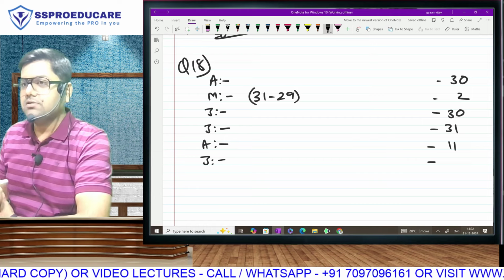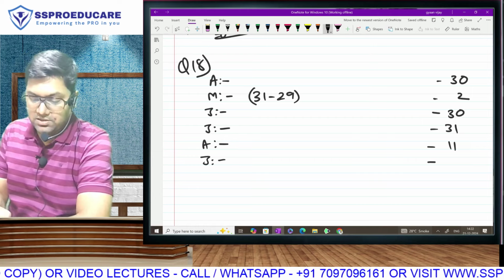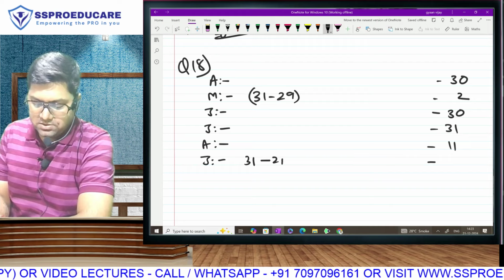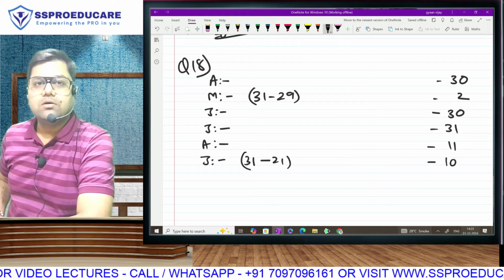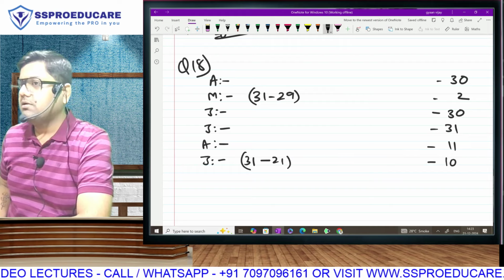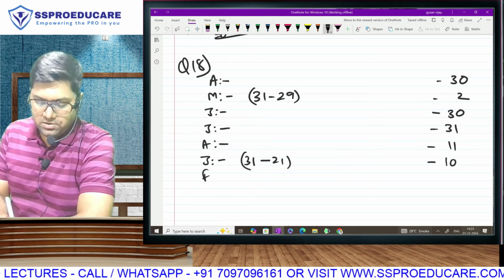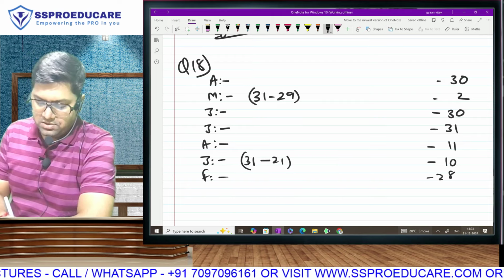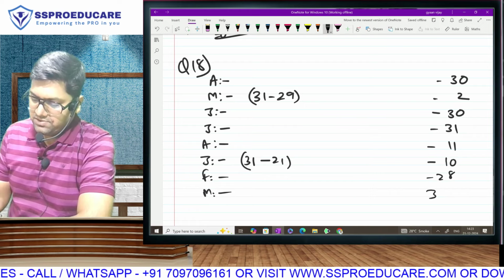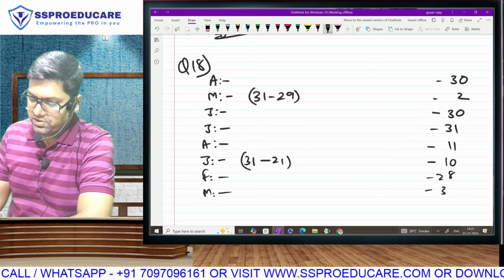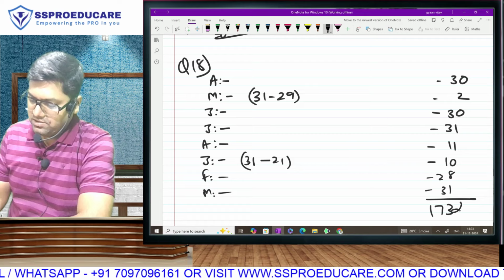So give me the answer. How many days do I have to include? 10. How, sir? 31 total minus... So we will take 10 days. Is that correct? Then February, of course, easier only. And March 31. So total number of days that we have to take is 100.